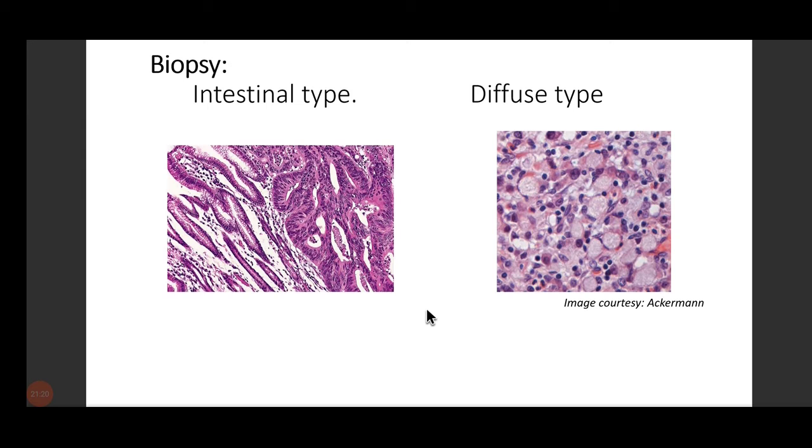On the left hand side, we get to see intestinal type of gastric adenocarcinoma microscopic picture. I told you earlier, in intestinal type, we get to see columnar cells. Here, I hope you're seeing my cursor moving. Rat tail appearance, yes. Bird beak appearance is also there. Okay. Now, in this intestinal type, you get to see columnar cells. See, columnar cells are seen. These are the glands. Okay. Now, in the columnar cells, in the apical part, you get to see white clear space.